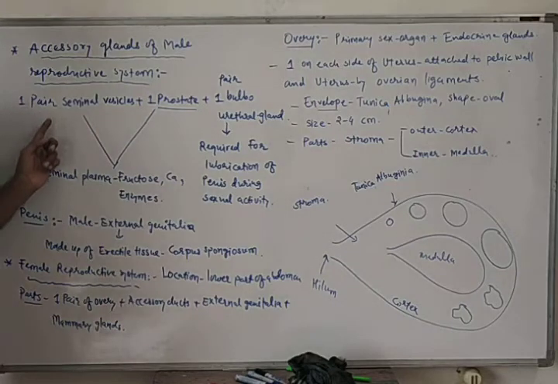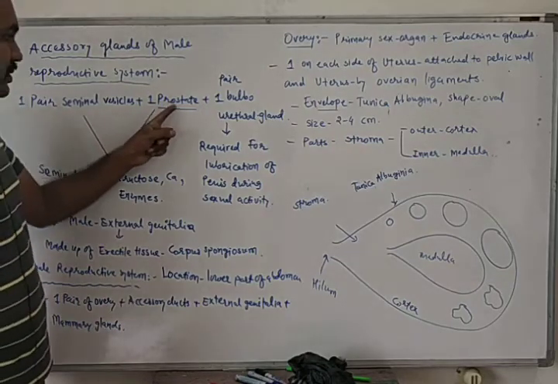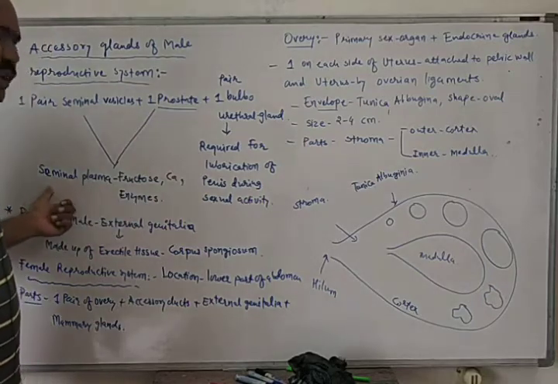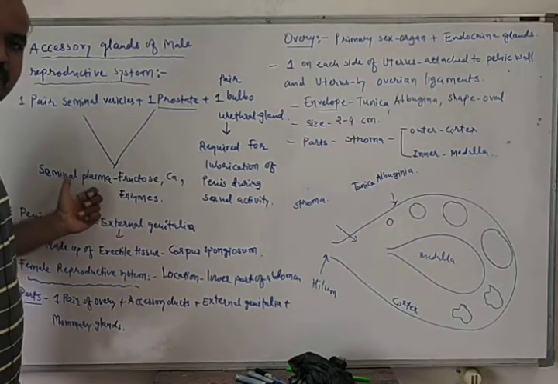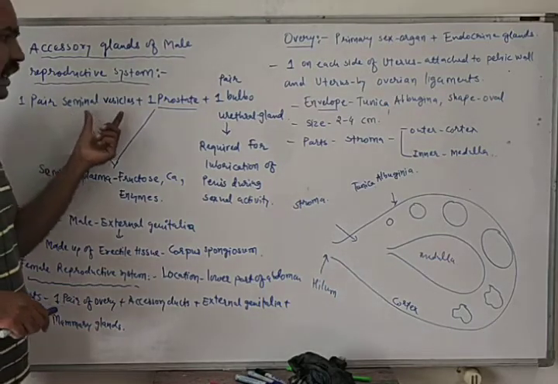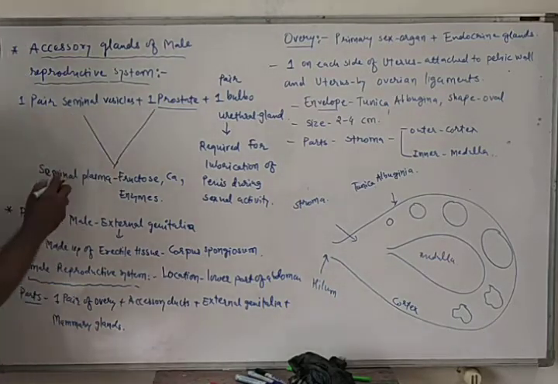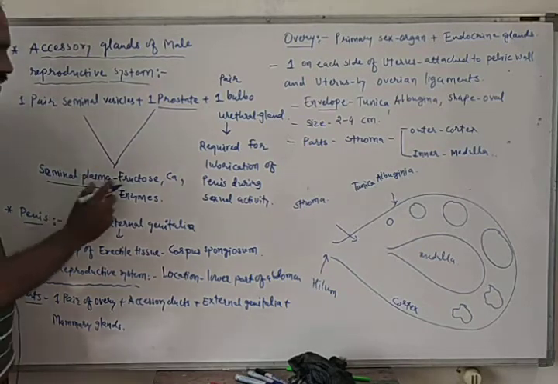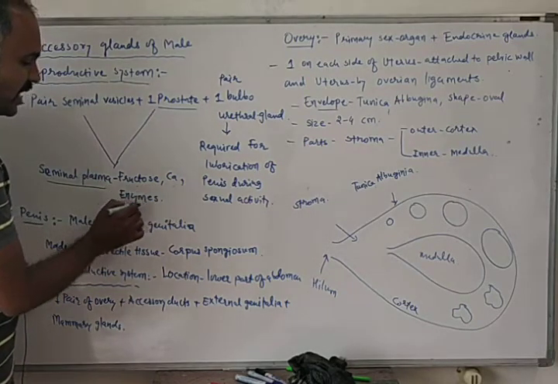Now, secretions of the seminal vesicles and prostate constitute seminal plasma. Seminal plasma is rich in fructose, calcium and enzymes.